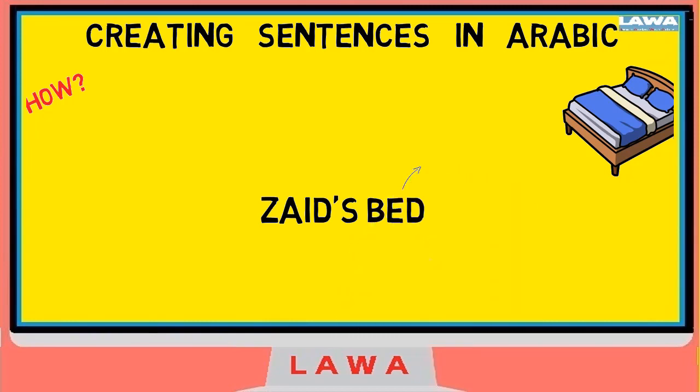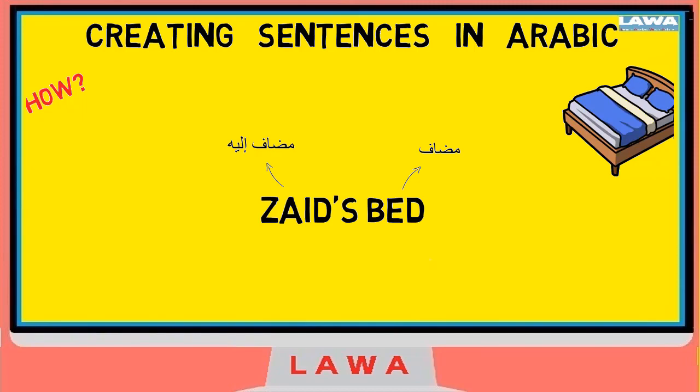If you got that bed is mudaf and Zayd is mudaf ilayh, well done. That is correct. Now, how do you work it out? The thing you are referring is the bed. And who are you referring the bed towards? Zayd. So the bed becomes the mudaf, and whoever you're referring towards, which is Zayd, becomes mudaf ilayh.